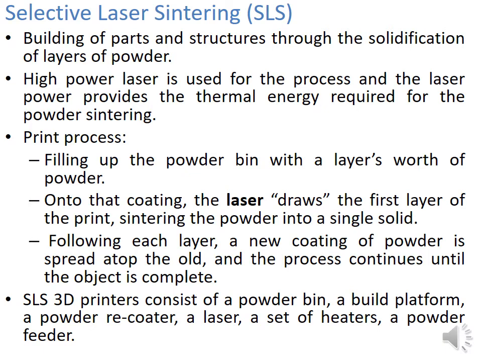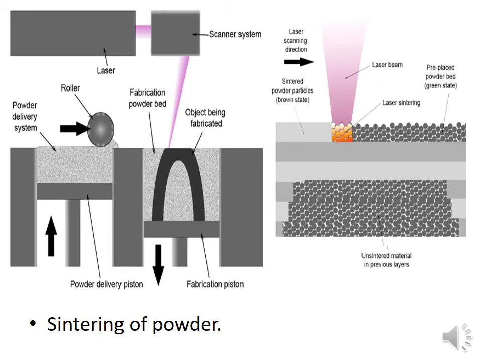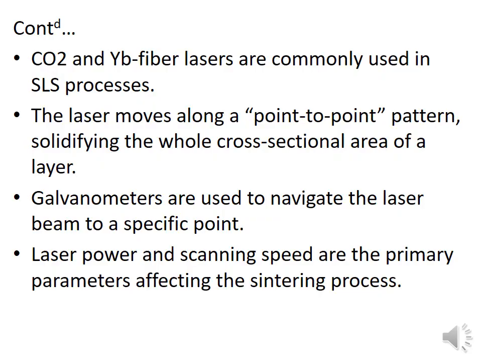Selective laser sintering or SLS. In this process, the laser scans the layers of the powder, solidifying it layer by layer until the part is finished. A high power laser is used for the process, and laser power provides the thermal energy required for powder sintering. CO2 and YB fiber lasers are commonly used in SLS. Galvanometers are used to navigate the laser beam to a specific point. Laser power and scanning speed are the primary parameters affecting the sintering process.